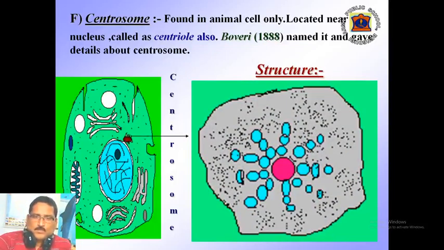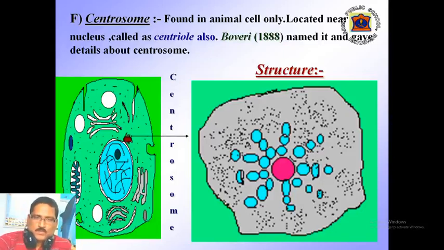Each centrosome has two parts, centriole and centrosphere. Generally, one centrosome contains one centriole, but at the time of cell division, it becomes two. New one is originated from the matrix of centrosome. Both centrioles are held at right angle. They are hollow, cylindrical structures made of microtubules and arranged in a specific manner. A centriole is about 300 to 500 nanometer long and its radius is about 150 nanometer.